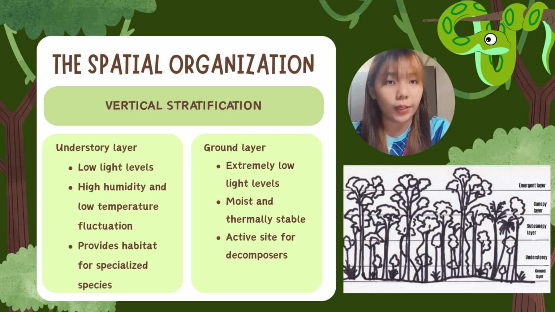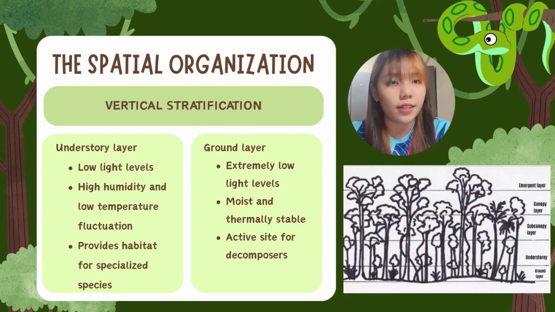My name is Chloe Kujiqing, and I'm going to talk about the other two layers of the vertical stratification. Under the canopy layer is the understory layer. This layer receives low light, only about 1 to 5% of the total sunlight, and it maintains high humidity and low temperature fluctuation. This layer also provides a habitat for a variety of species such as insects and reptiles.